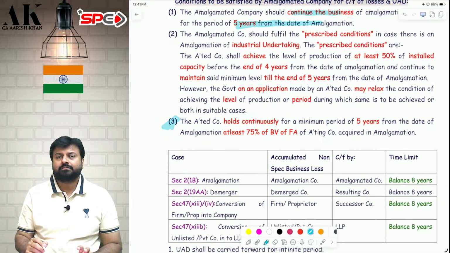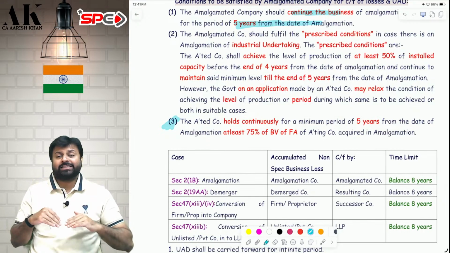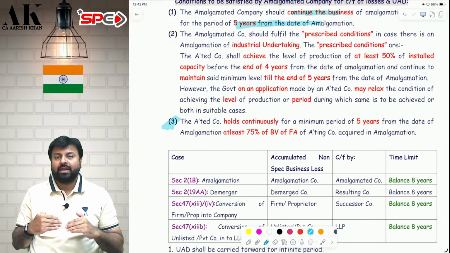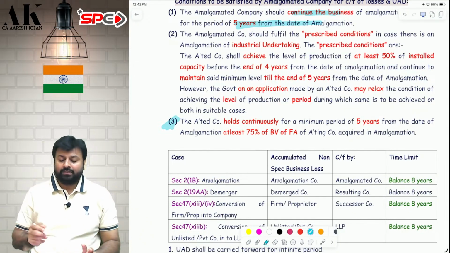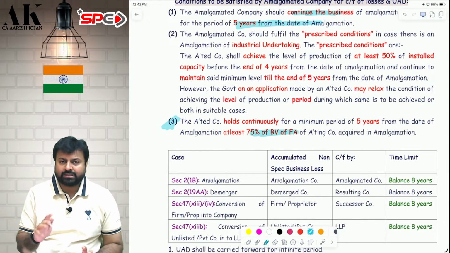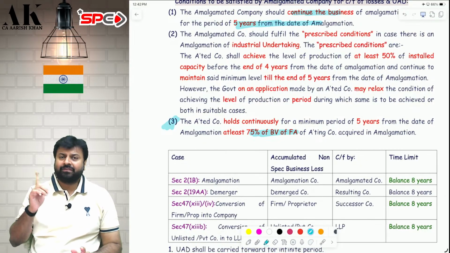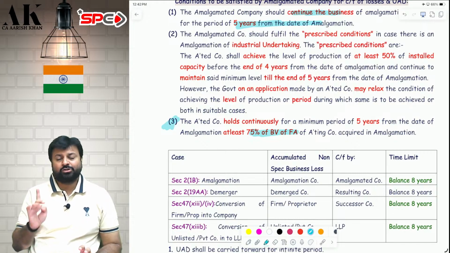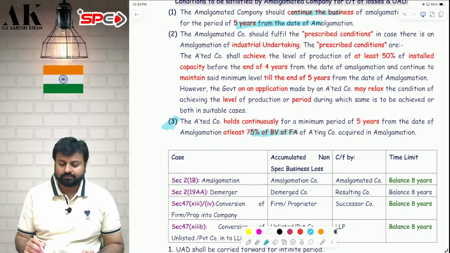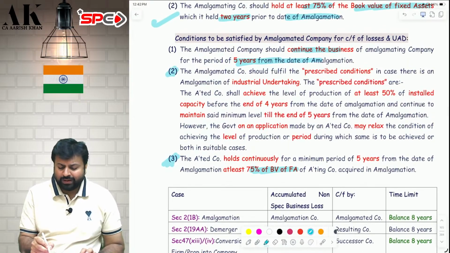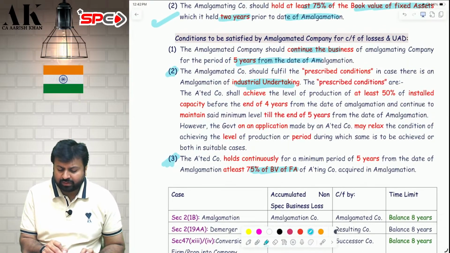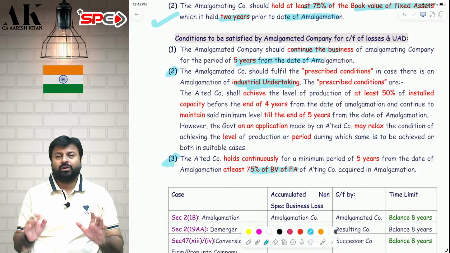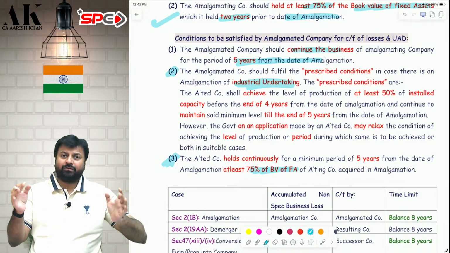Third point. Whatever assets you have received, fixed assets you have received today, 5 years later, at least 75% of the book value of the asset you should hold. So after 5 years, the assessing officer will send you a notice and check the data. So you should have that much, at least 75% of the book value of fixed assets you should have after 5 years. And second condition is only for industrial undertaking. It is not for everybody. So that is only applicable for manufacturing assessee.